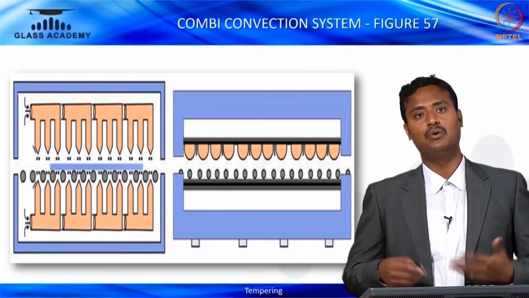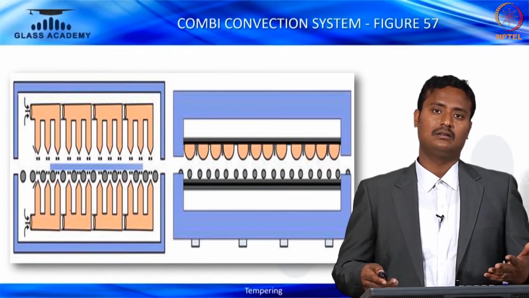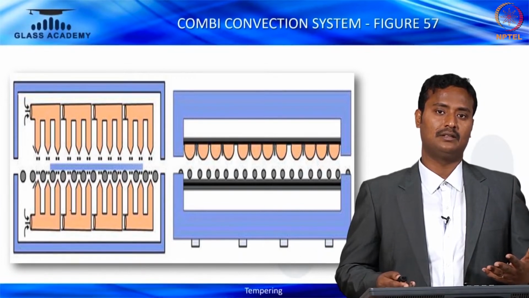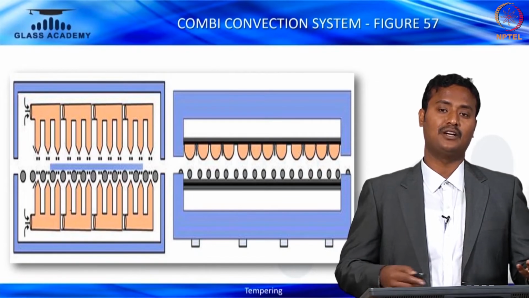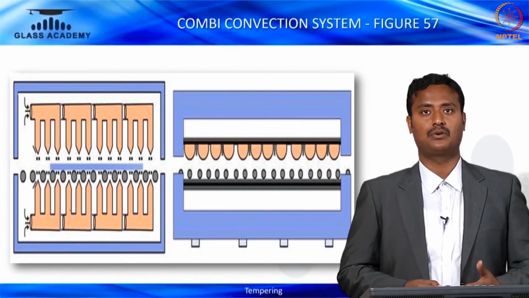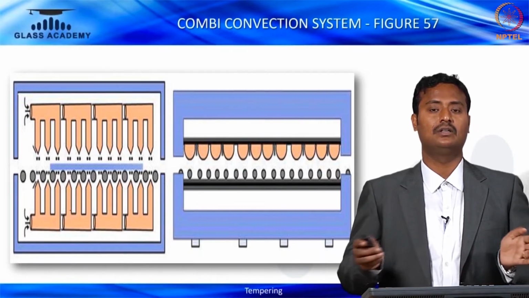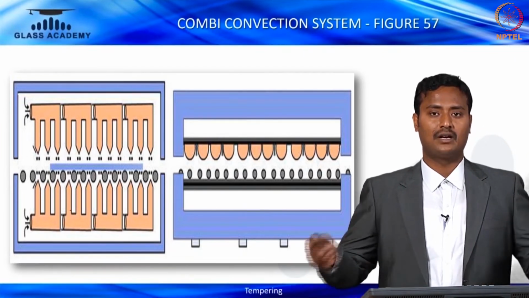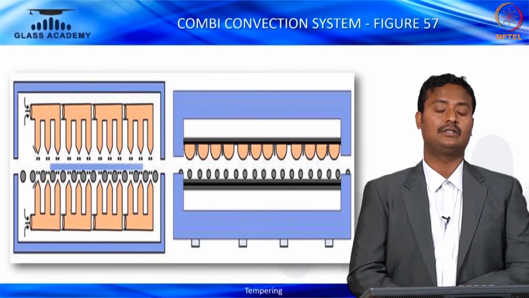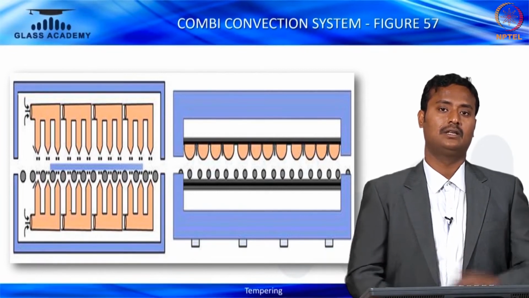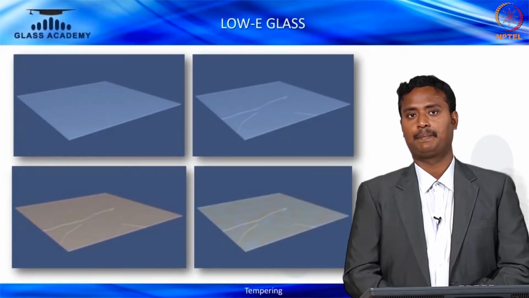That way, you'll have more optical quality, because Low-E tempered glass has more distortion when you glaze it outside. In order to avoid that, use a continuous process, like a combination of convection system, rather than a single chamber alone. If you have a continuous chamber, you'll have greater optical quality. You can get it without changing the characteristics of light transmission, shading coefficient, everything.